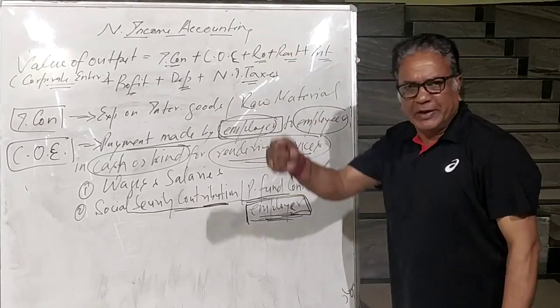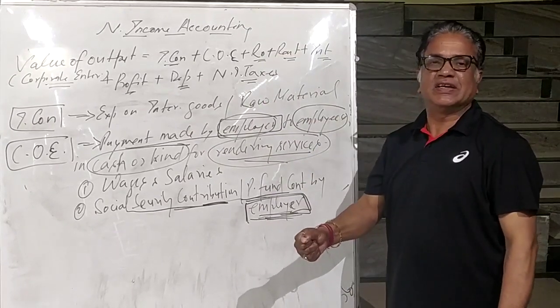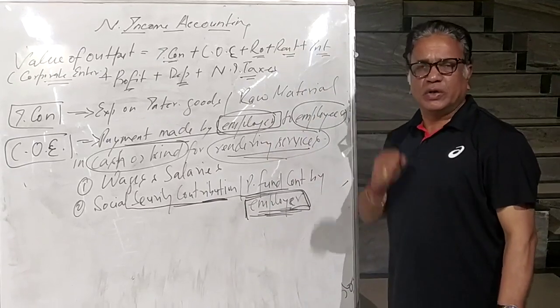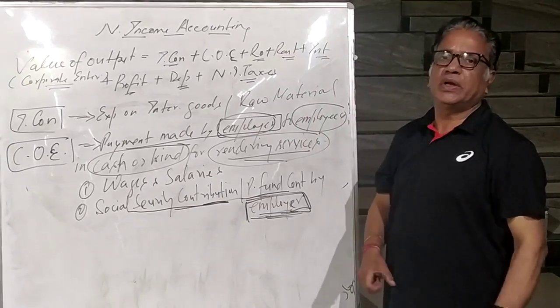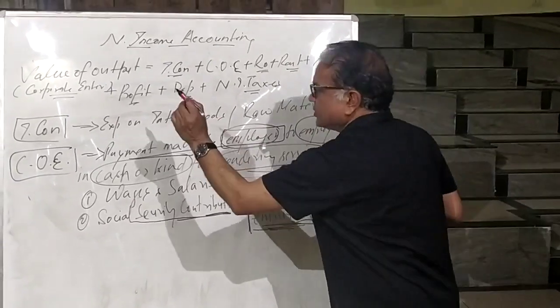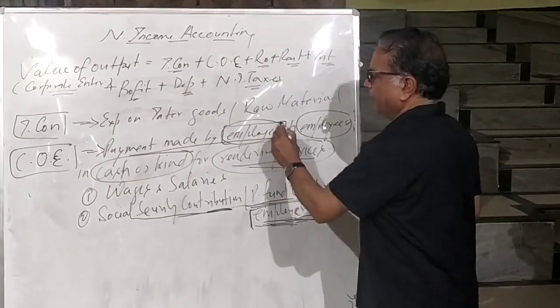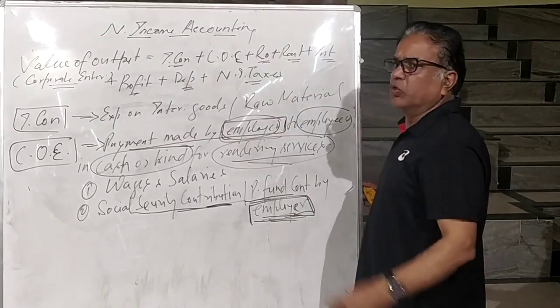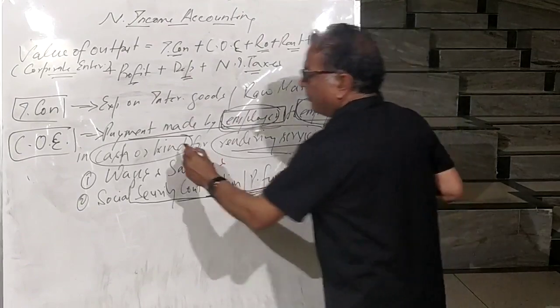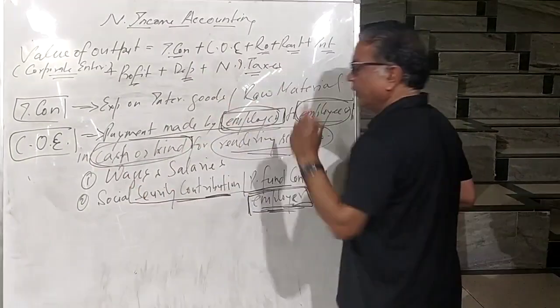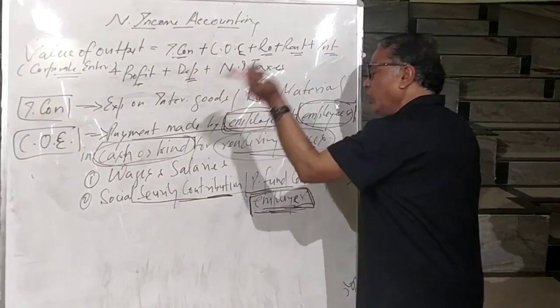Or: explain whether the following will be included in COE or not, with reason. So when you look into whether an item will be included or excluded from COE, you have to look at who is going to pay that item. Employer, okay. To whom is it paid? Employees, okay. In which form? Cash or kind, okay. And for whom?